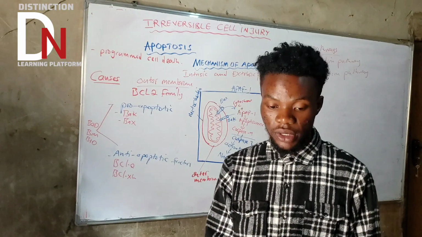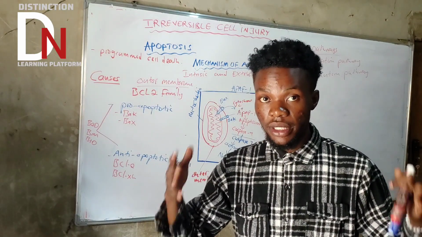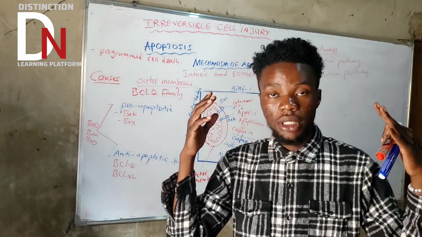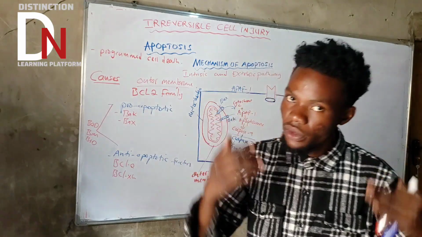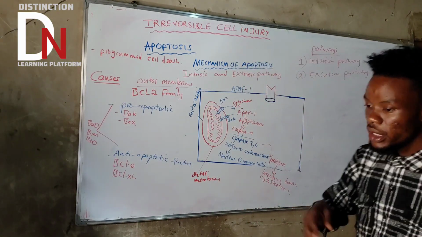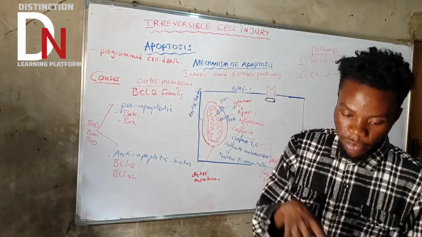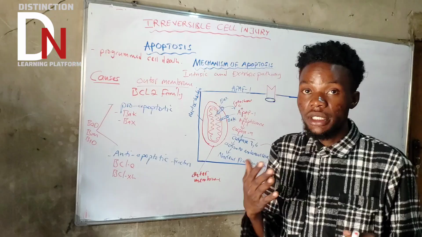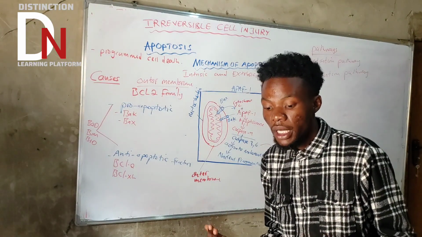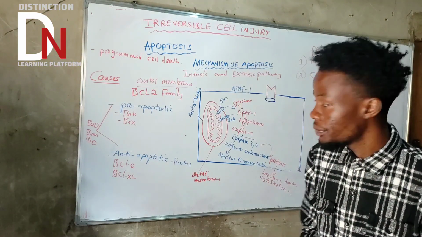The intrinsic pathway basically means that it is within the cytoplasm, within the cell. That's where apoptosis is starting and going to end. If you talk about extrinsic, basically it starts from outside the cell. The beginning of apoptosis starts from outside, and it needs to end inside. That is the extrinsic pathway.